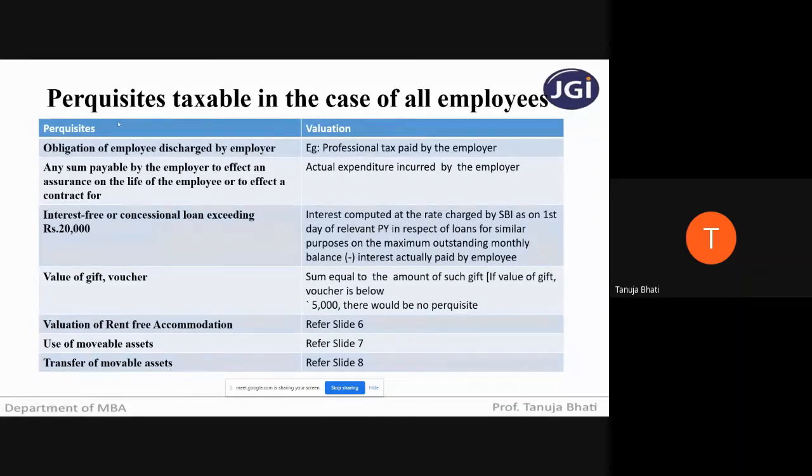So students, have you all understood this part? See, this is not very important. From perquisites taxable in case of employees, the most important is rent-free accommodation. Usually the question which has been asked maximum times is valuation of rent-free accommodation. Rest all you just need to know. In case it comes, you should know what value you have to take in case of taxability in such types of perquisites. So have you all understood this slide?